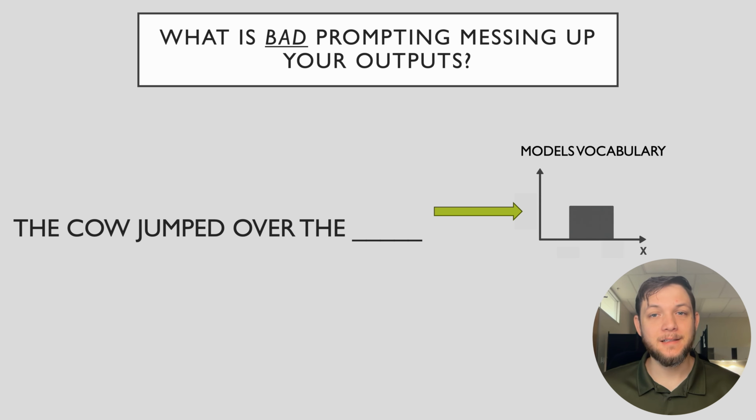But behind the scenes, a model begins with a massive vocabulary. Tens or even hundreds of thousands of words, subwords, and unique characters called tokens. A bad prompt makes these equally likely, shown by the uniform distribution on the right. We can picture this distribution across the model's vocabulary as being a random word guessing machine.